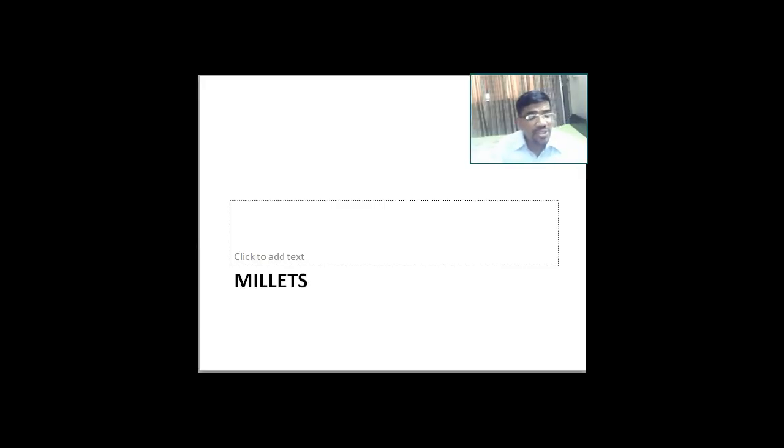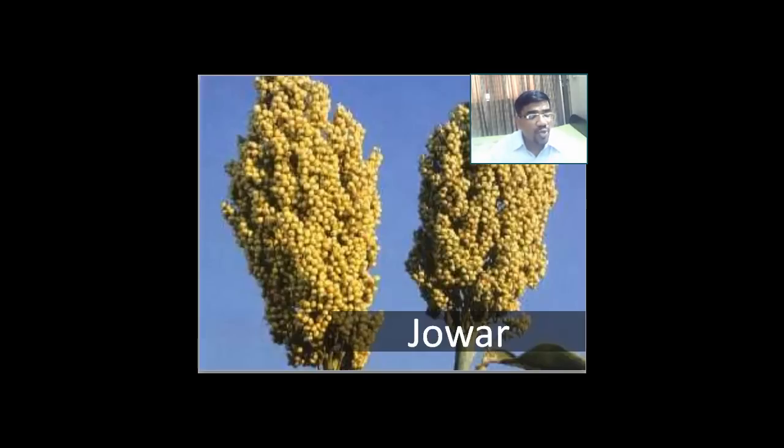And further you can see that the next slide shows you Jowar. And Jowar, if you see, is the third most important food crop in terms of the area. So first one was wheat, second one was rice, and the third one is the Jowar.